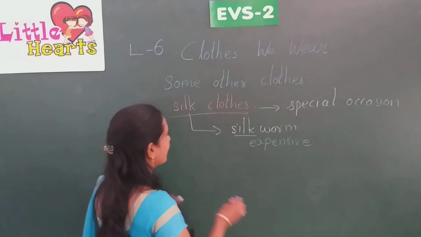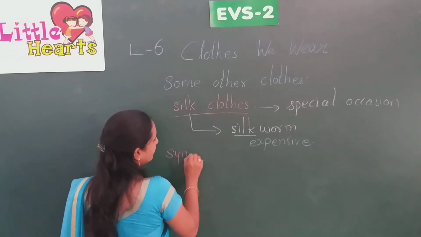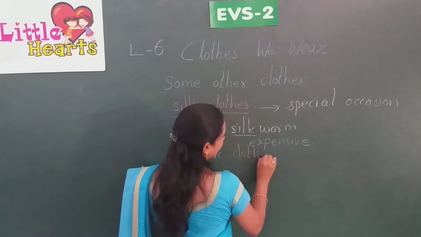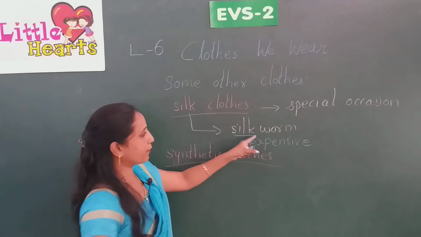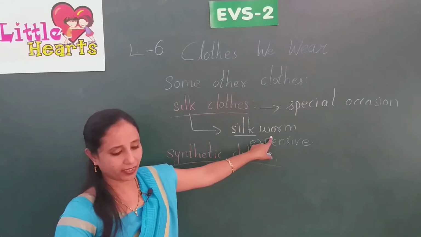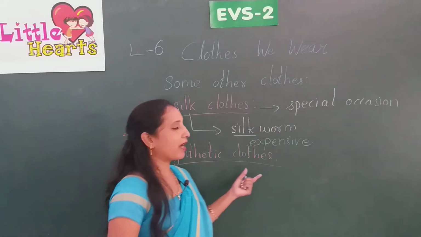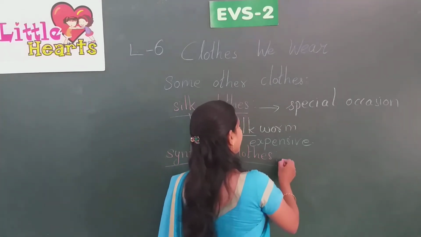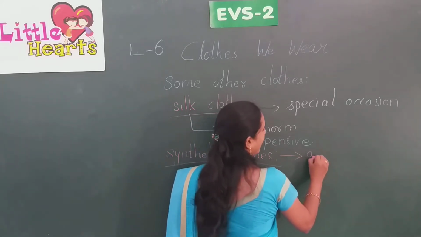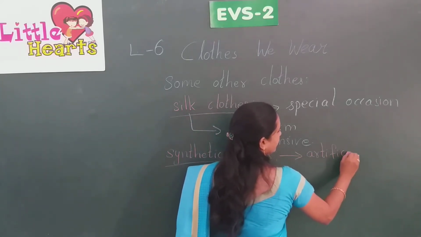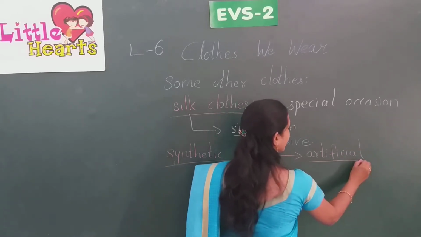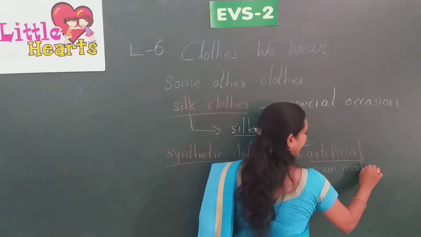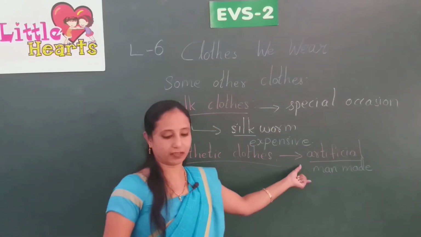And the next one is synthetic clothes. We get silk from silkworms, it is a natural one. Synthetic clothes are made from artificial fibers. What is artificial? Man-made. Man-made means made by man. It's not a natural one.